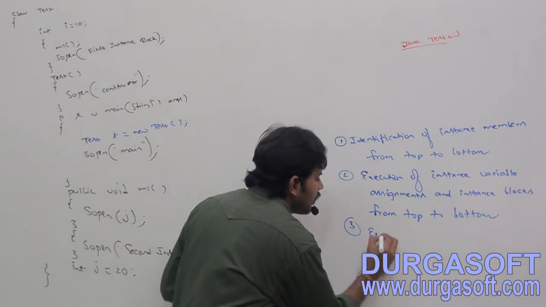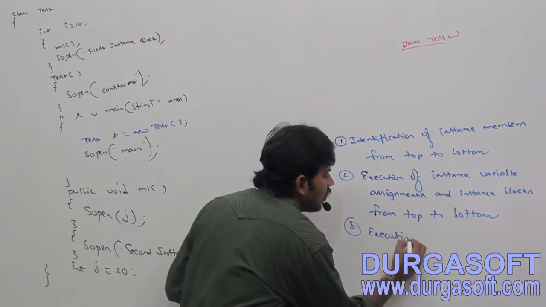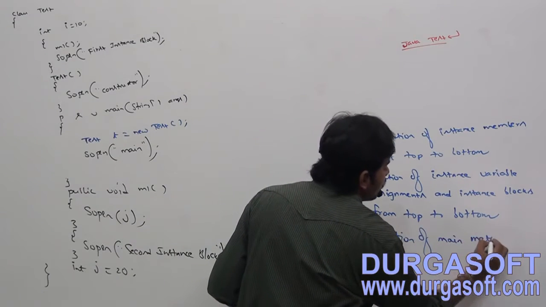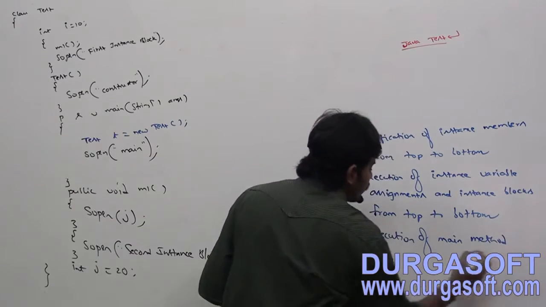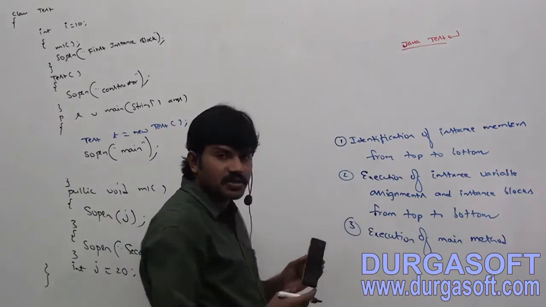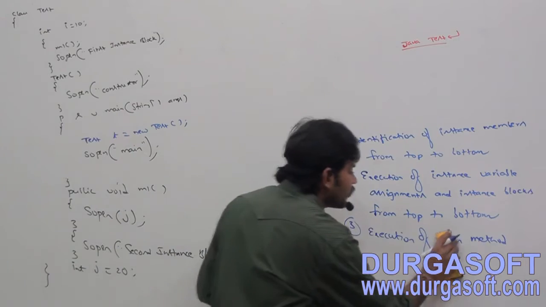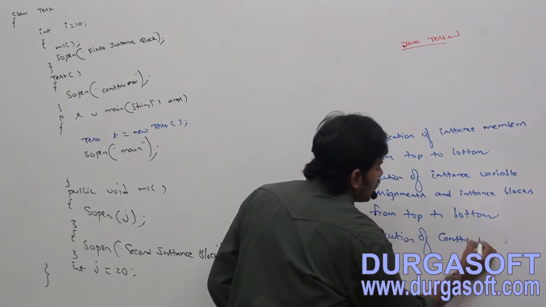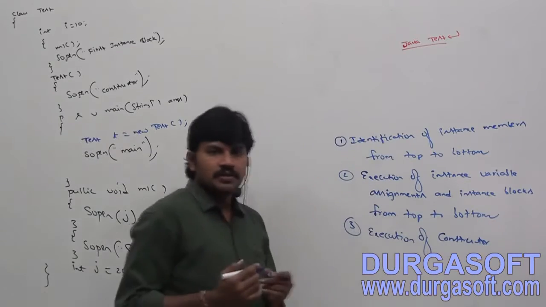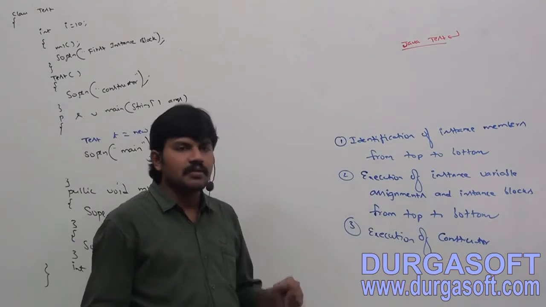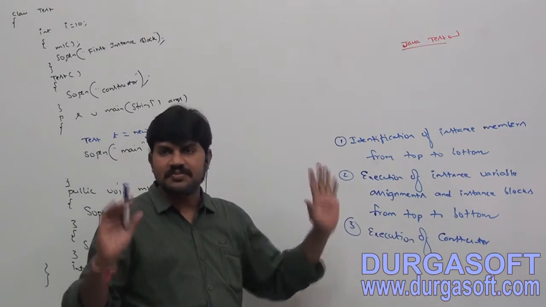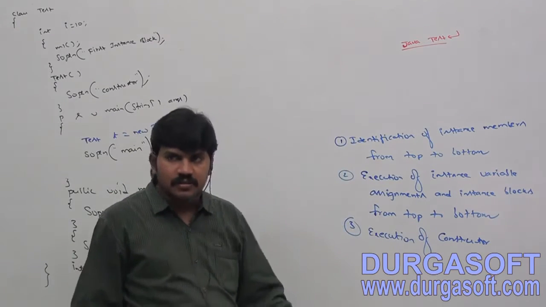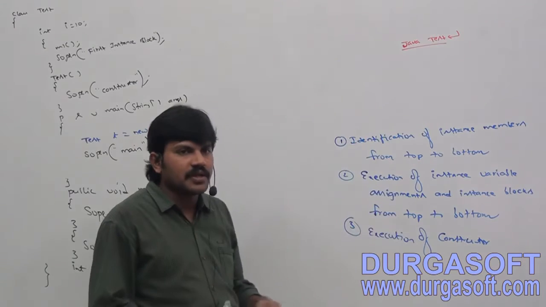Third one: execution of main method. Sorry, one minute, it's not static control flow, right? Execution of constructor. Sir, once a constructor is completed, object creation is completed. So whenever we are creating an object, all these things will be executed by default.